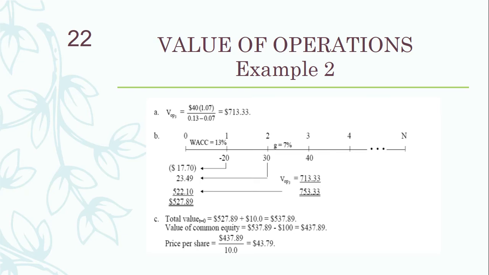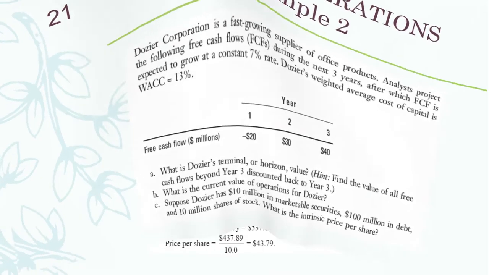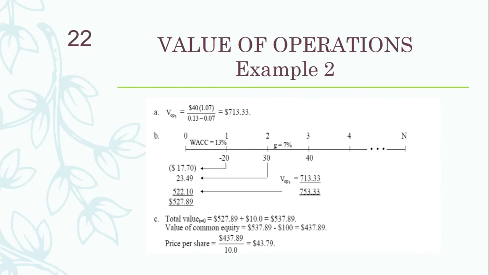Okay, now the third one. There is one thing, part C, that we didn't do earlier but now it has come up. Suppose Dozier has $10 million in marketable securities, $1 million in debt, and 10 million shares of stock. What is the intrinsic price per share? We have to calculate the intrinsic price per share. So first we need to find the total value.